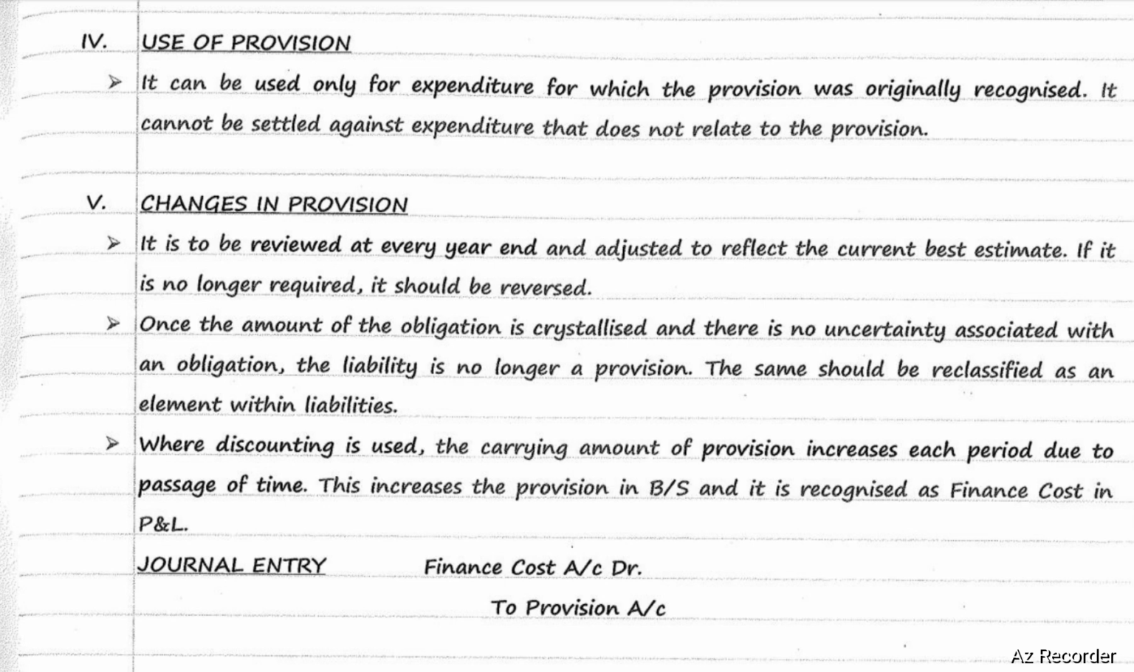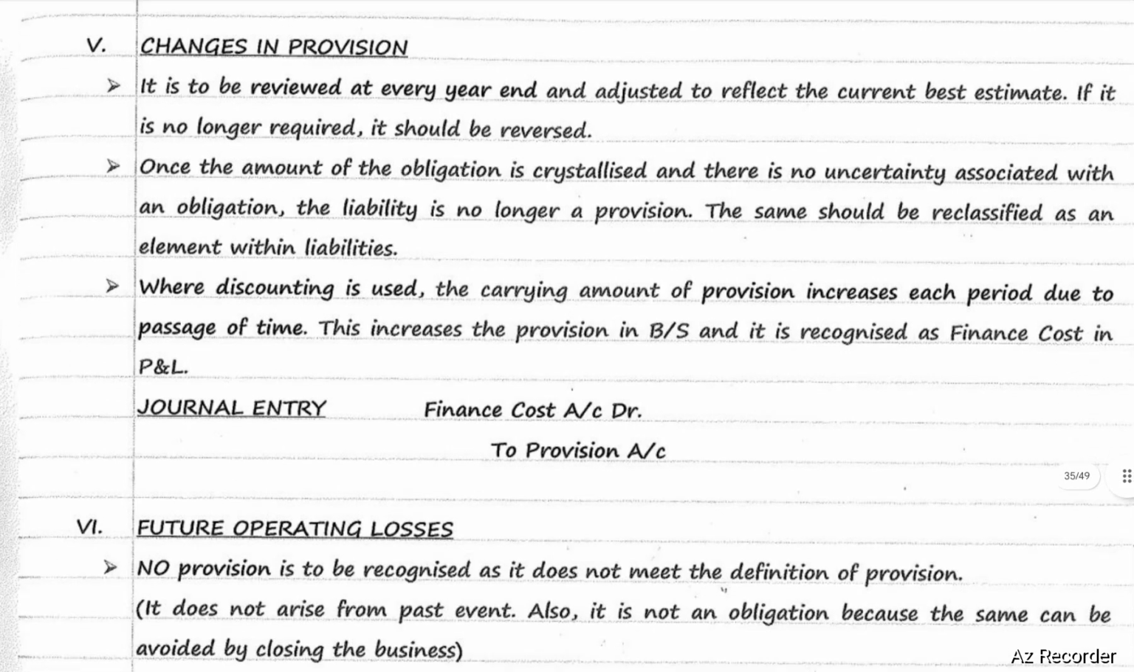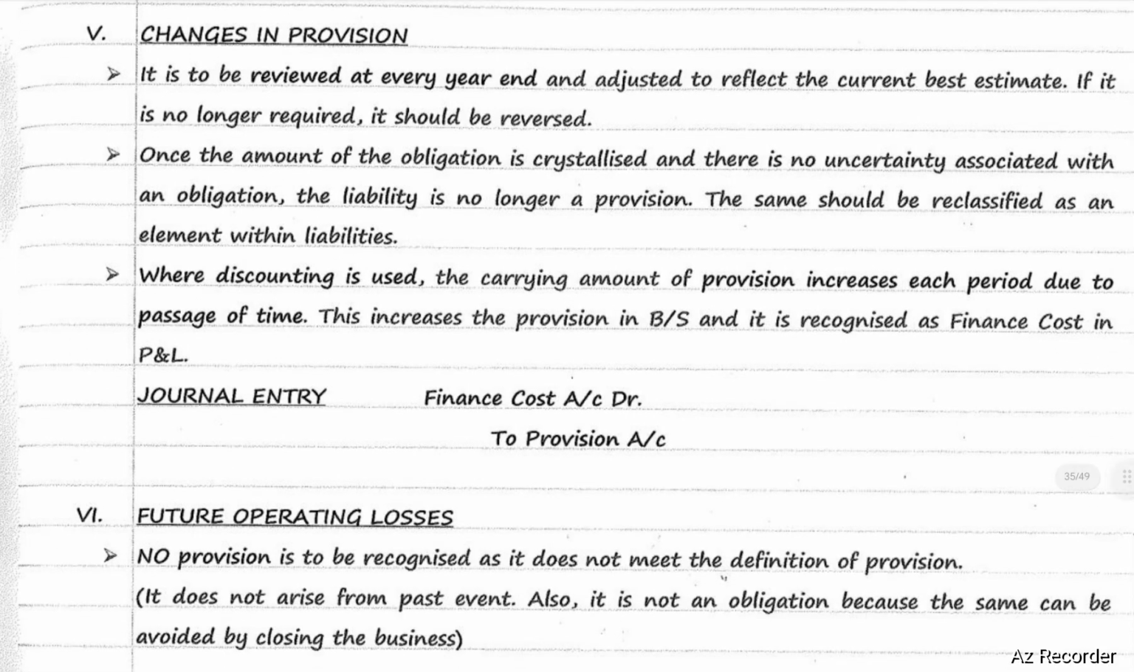Change in provision. Provision needs to be reviewed at every year end and adjusted to reflect the current best estimate. If it is no longer required, it should be reversed. Once the amount of obligation is crystallized and there is no uncertainty associated with an obligation, the liability is no longer a provision. The same should be reclassified as an element within liabilities.